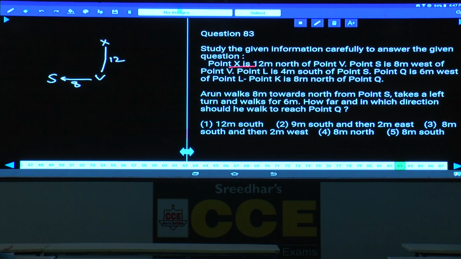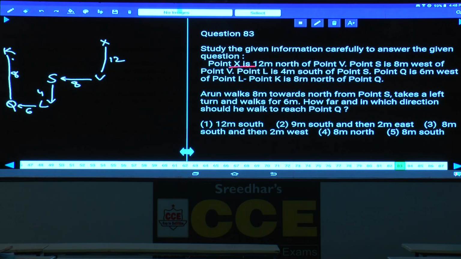L is 4 meters to the south of S, this is 4. Point Q is 6 meters to the west of L. And K is 8 meters to the north of Q. This K is 8 meters to the north of Q, and this is K, and this is 8 meters.